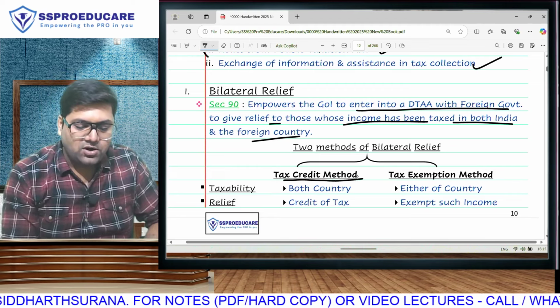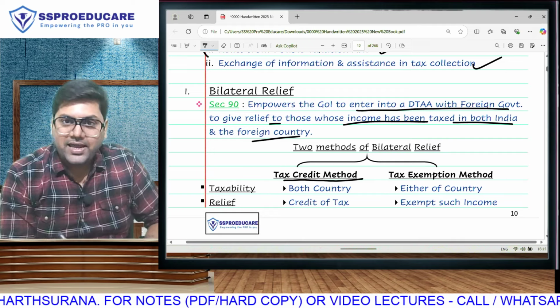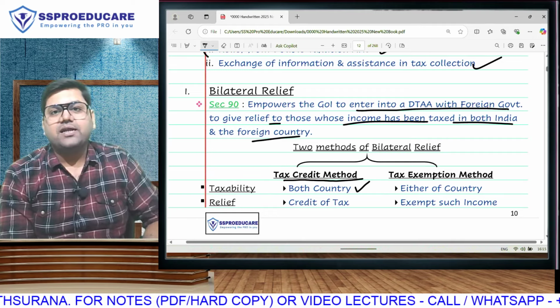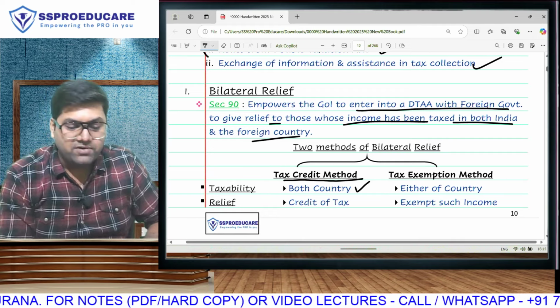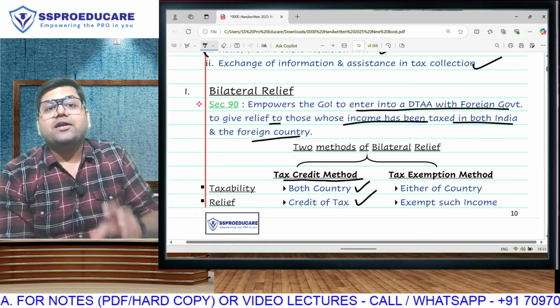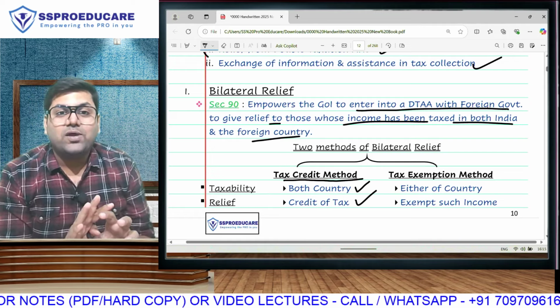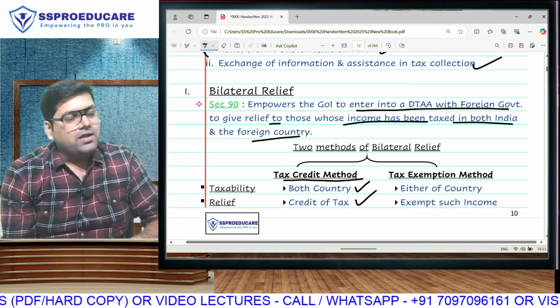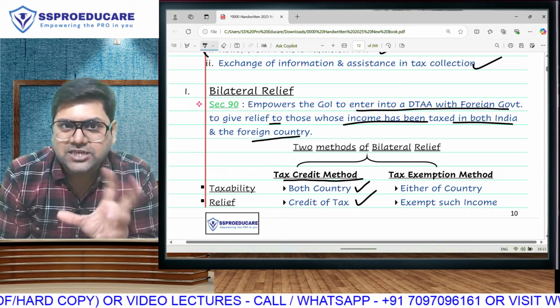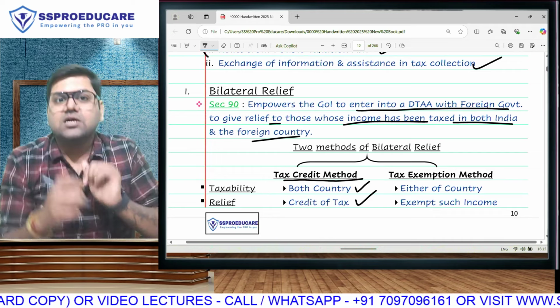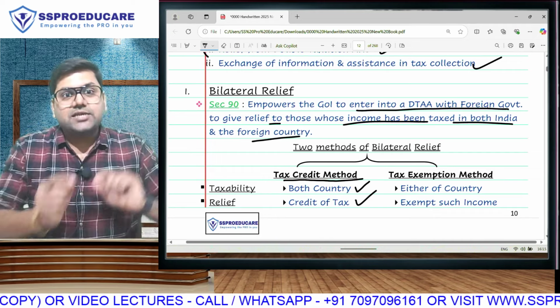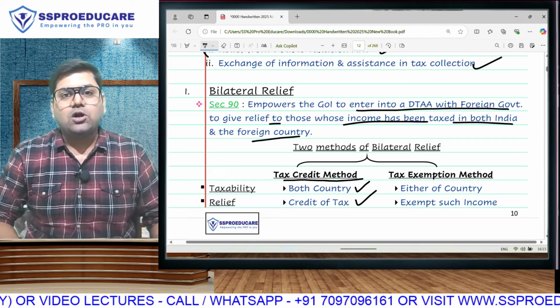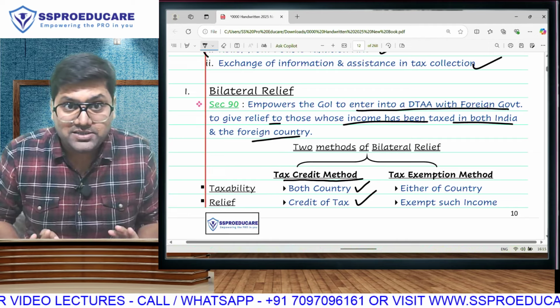There is a concept called tax credit method. Under the tax credit method, both governments will take tax from you. India and New Zealand both will take, but one of them will give you credit. So against Indian tax liability, you can subtract what you paid in New Zealand, or against New Zealand tax liability, you can subtract what you paid in India. You will have to pay in both countries, but you can subtract the tax that you have paid in the other country. That is called tax credit method. Your tax liability is getting reduced now.